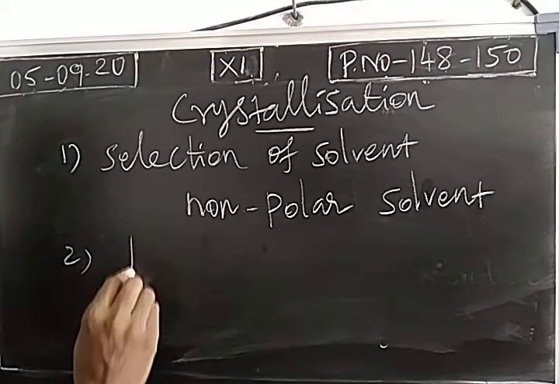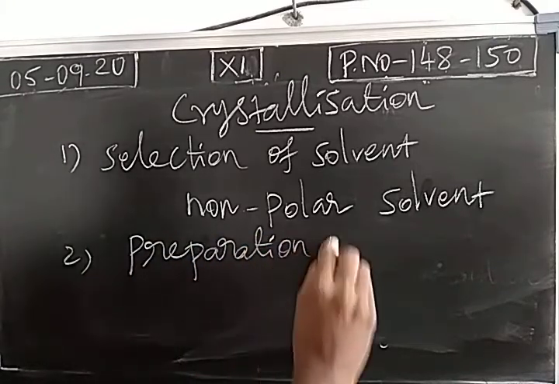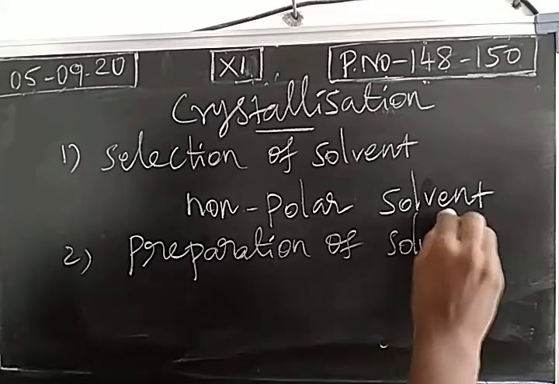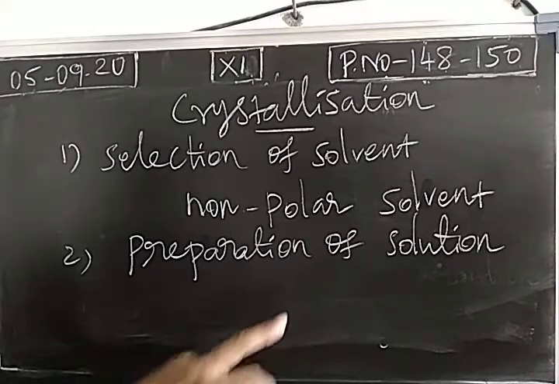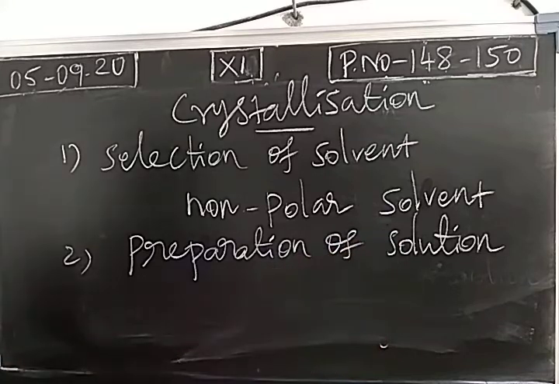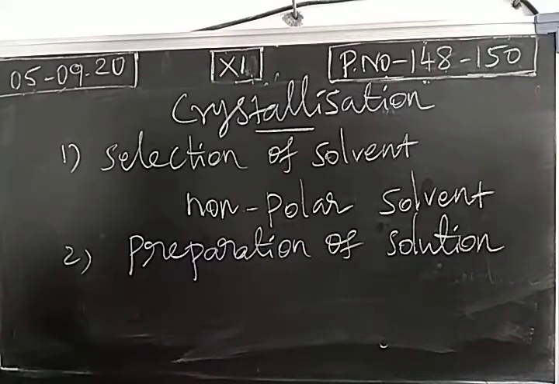Second step, preparation of solution. After selecting the solvent, you just add the mixture. You take a beaker or a test tube. First, a suitable solvent will be taken. With this, you add the mixture which contains the organic compound as well as impurity. The organic compound will be dissolved in the solvent. Sometimes it won't dissolve easily, so we may heat it.